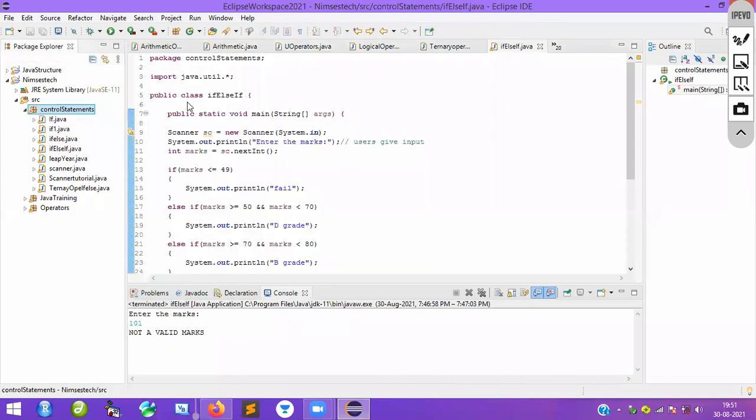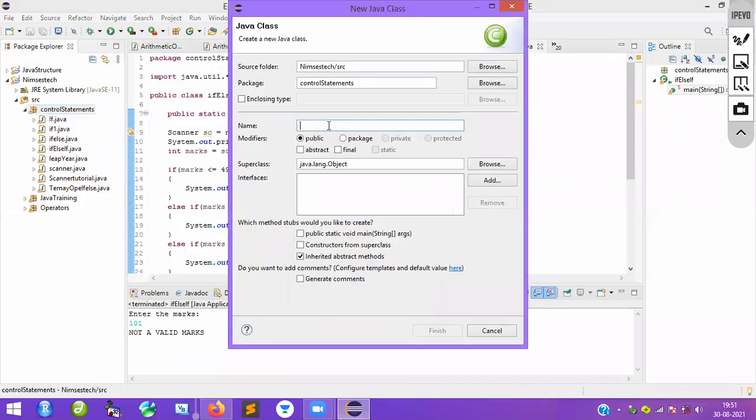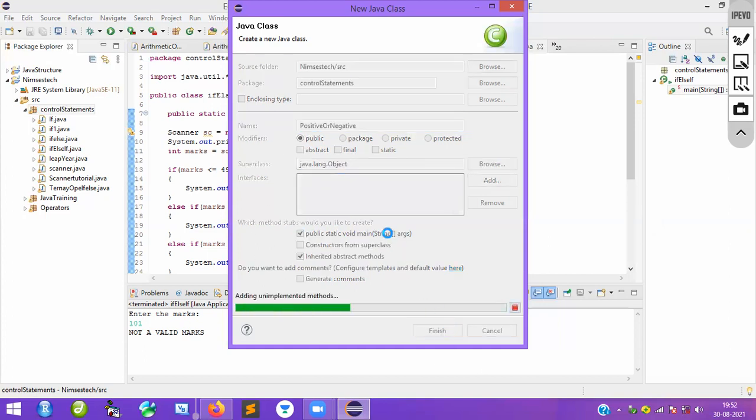So go to class here, say something like positive or negative. Okay, so this is my class. Add the main method, just finish.